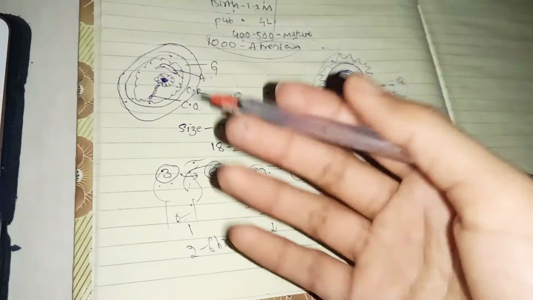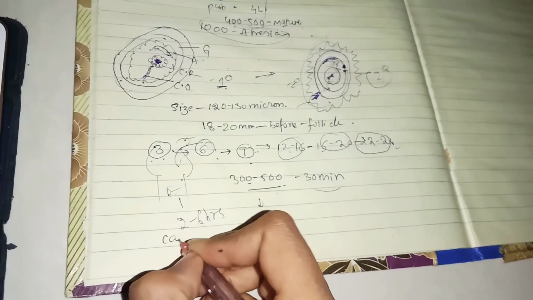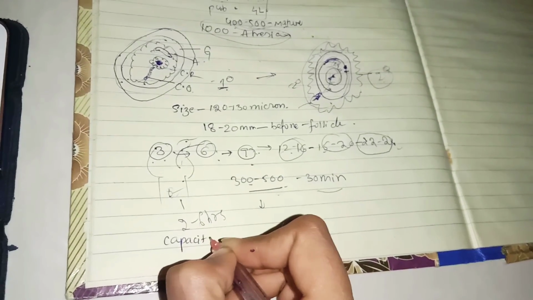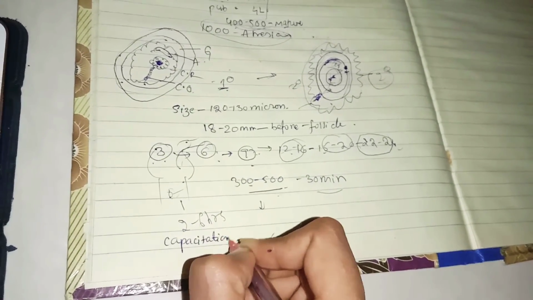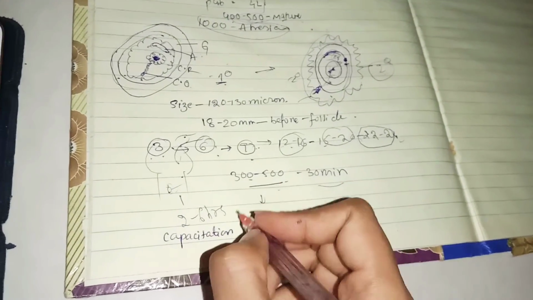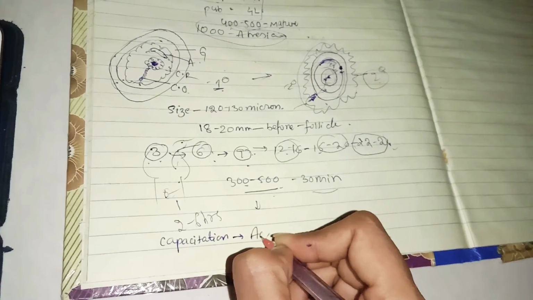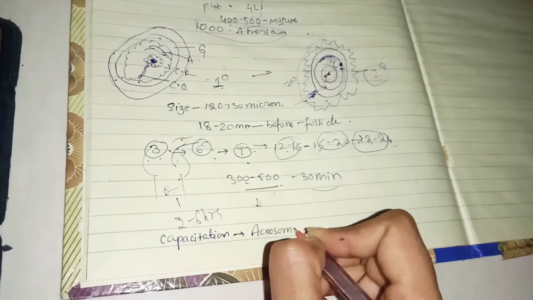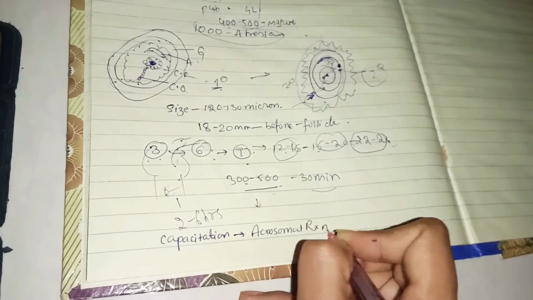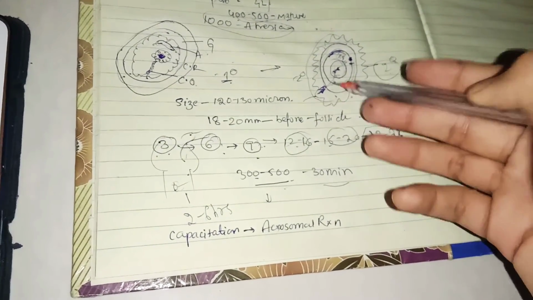So if you see the order of these reactions, let me write it down. The first one is capacitation. As I said, it takes about 2 to 6 hours. Mainly it starts in the cervix, but in the fallopian tube it attains hypermotility. After that you have the acrosomal reaction. What is the acrosomal reaction? It will release the hyaluronidase enzyme, dissolve the corona radiata and try to enter the cell.